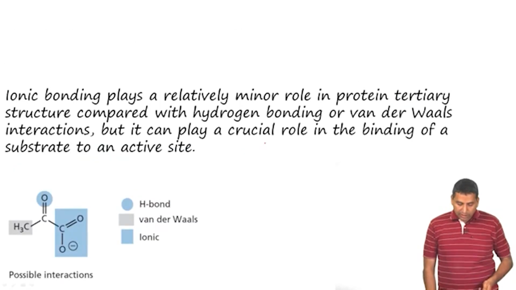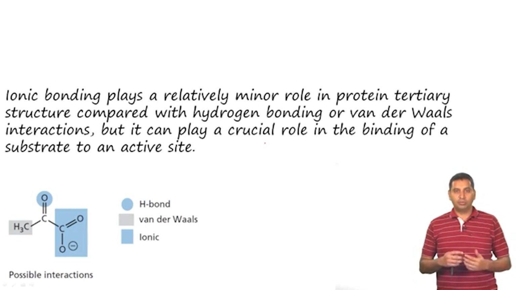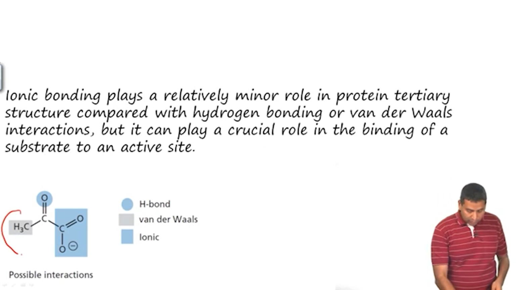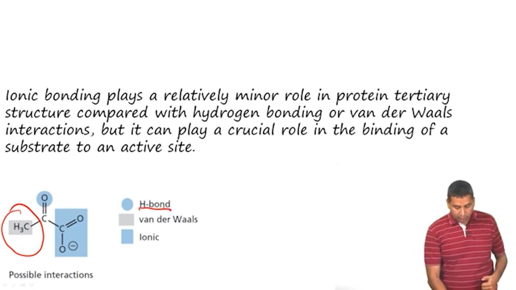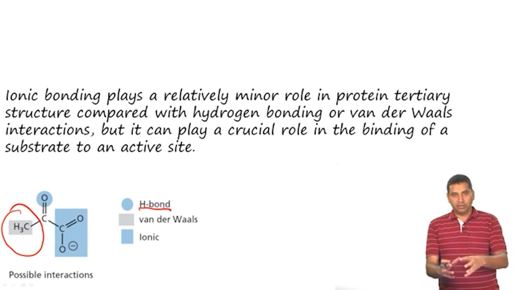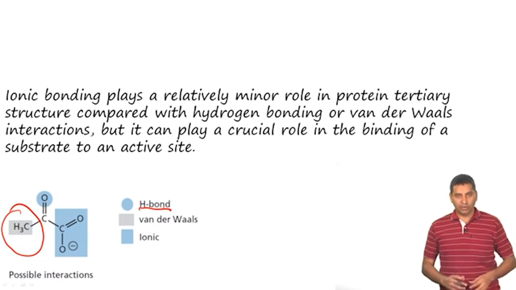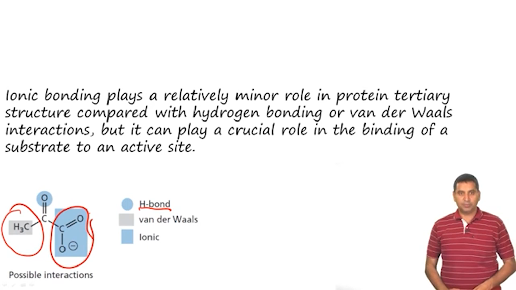If we look at the kind of interactions that the substrate would have with the protein, then you would see that there is a methyl group which can involve itself in hydrophobic interactions or van der Waals interactions, and there is a hydrogen bonding capability. All these carbonyl carbons and the O minus can involve themselves in hydrogen bonding, and of course, there is an ionic interaction here in the carboxylate, right.